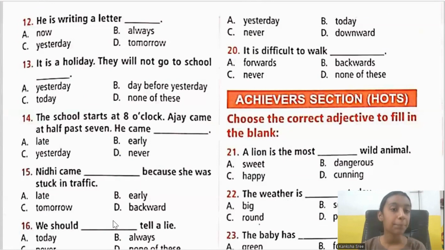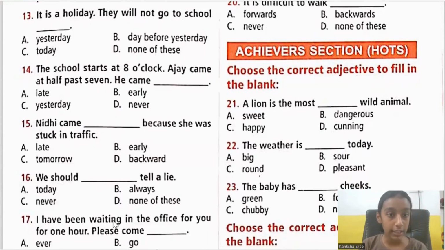Okay, next, 12th one. He is writing a letter. So writing, it is present tense. So look at the options and select which one is present. Now, always, yesterday, or tomorrow. It is now. So he is writing a letter now. Next.